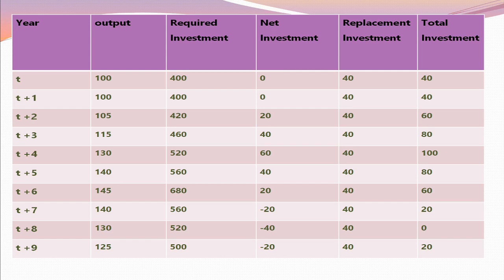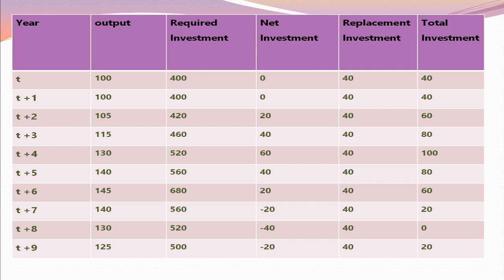For example, net investment in period T plus 3 is V into (YT+3 minus YT+2). Output in T plus 3 period is 115 and output in T plus 2 is 105. So 4 into (115 minus 105), 4 into 10, is equal to 40. Here 40 is the net investment.